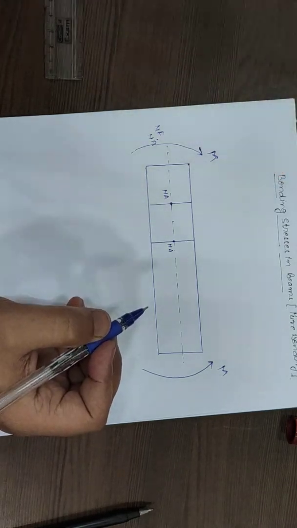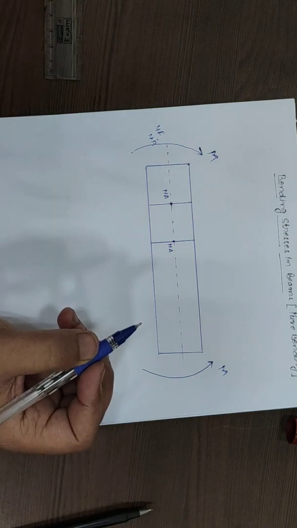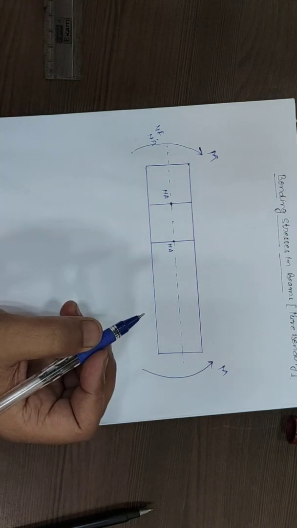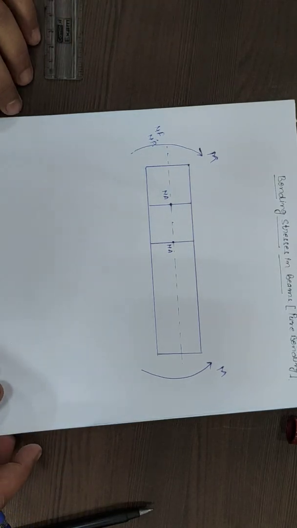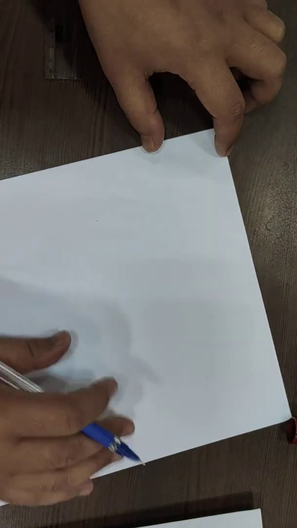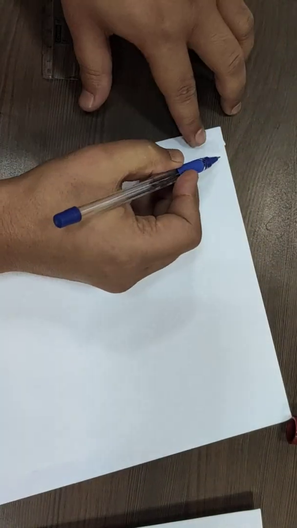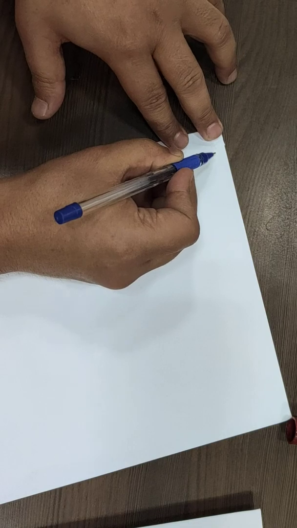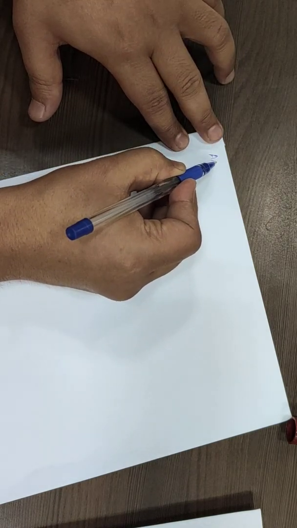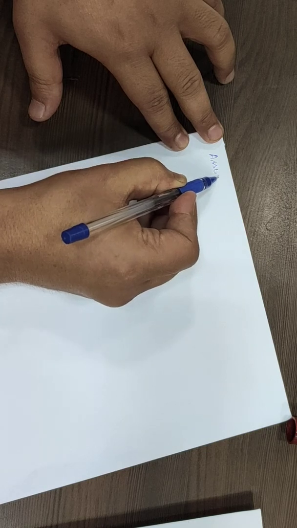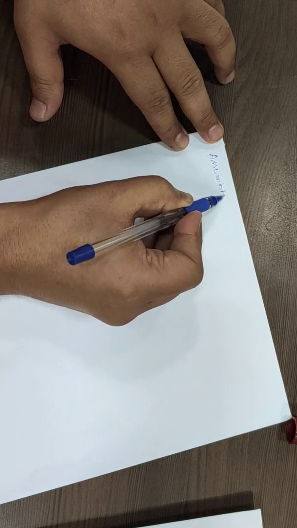Now, there are some assumptions while starting the derivation of the bending equation. The first assumption: because no material is in a perfect condition, we have to take some assumptions.